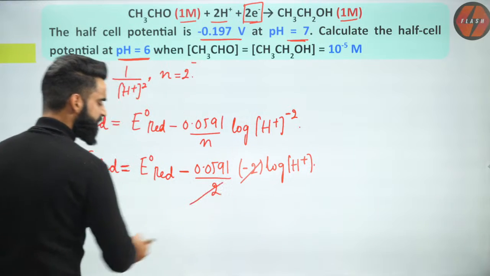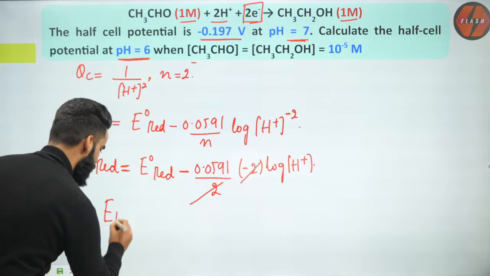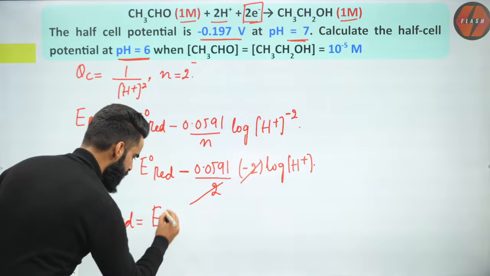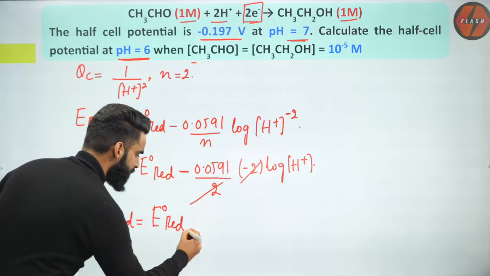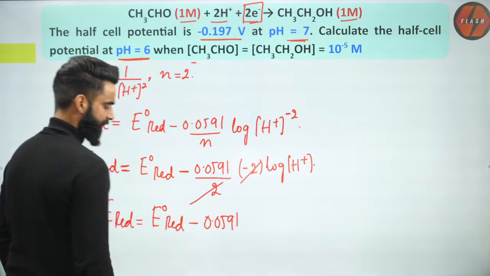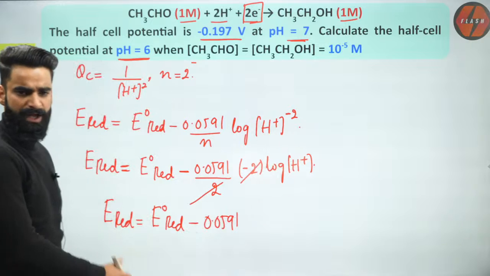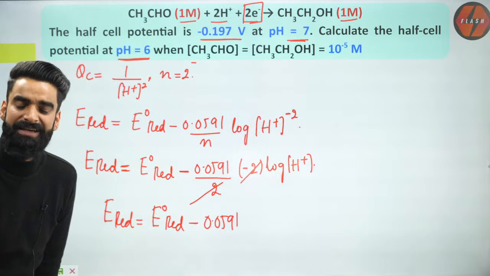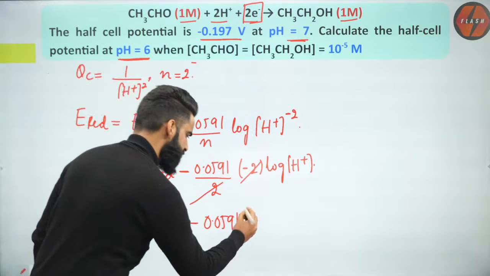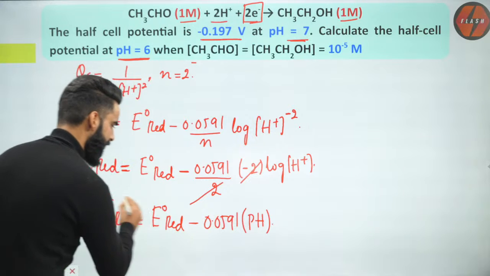Can I say this 2 and this 2 will get cancelled out? When they cancel out, I will get it like this. Reduction potential of the electrode is going to be equal to standard reduction potential of the electrode minus 0.0591, this is minus log of H positive. Minus log of H positive is what we call pH, if you remember. So I got a general equation over here.